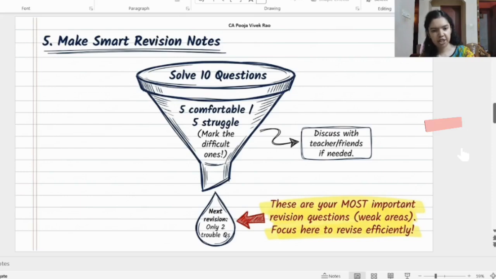During your next revision, out of these difficult 5, maybe only 2 will still trouble you. Those 2 questions become your most important revision questions now because they represent your weak areas. So instead of revising every question before the exam, you can focus on these marked questions to revise efficiently. This will save your valuable time as well.